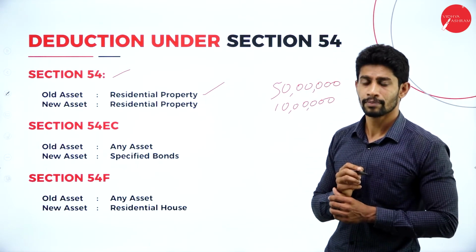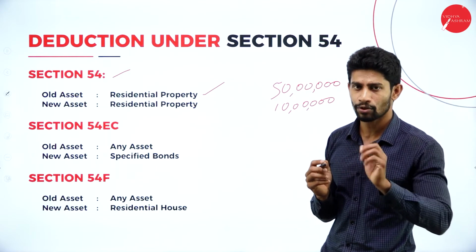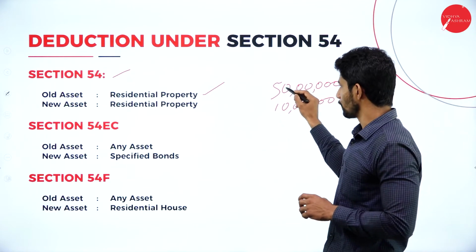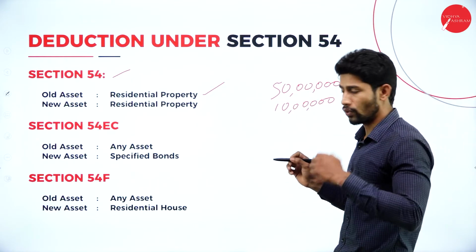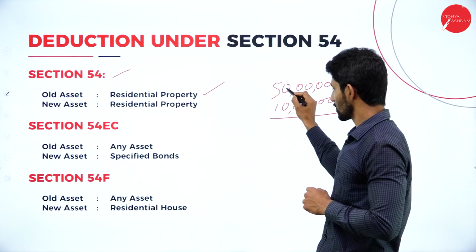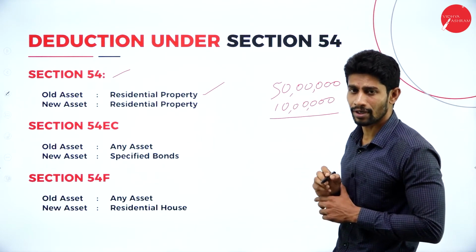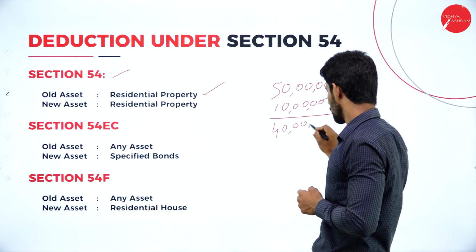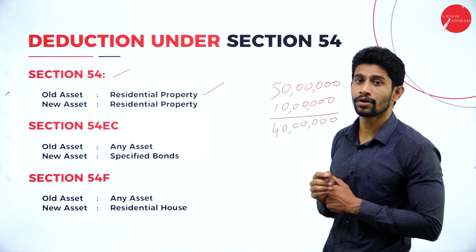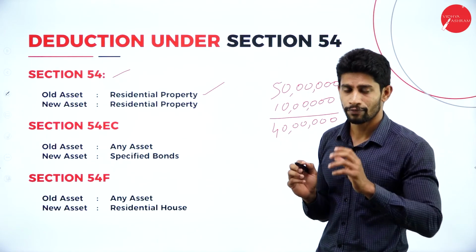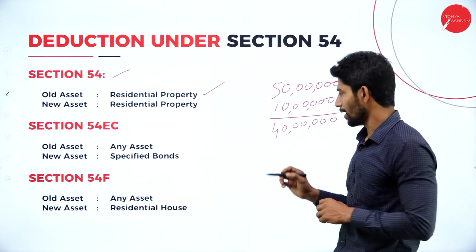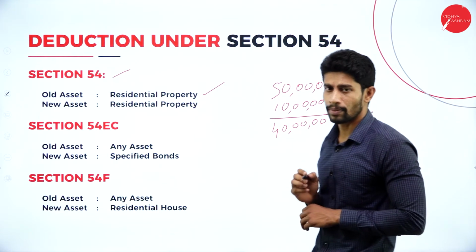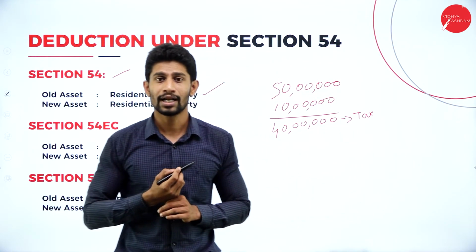At the time of purchasing the property, you paid 10 lakh rupees, but now you are selling it for 50 lakh rupees. So what is the difference? You are selling for 50 lakh and you purchased it for 10 lakh rupees. Whatever the balance you get, that is 40 lakhs. This 40 lakhs is profit for you, and you are supposed to pay tax on this 40 lakh rupees.